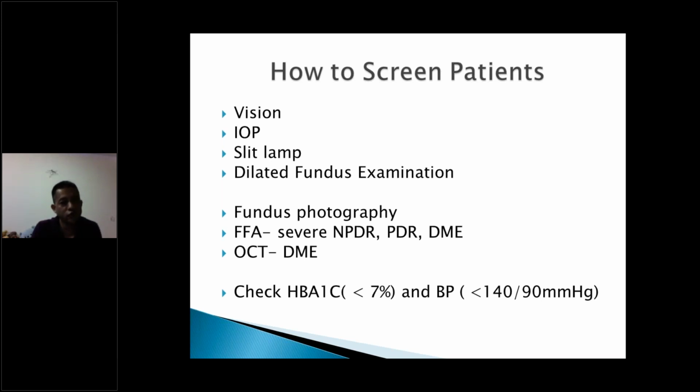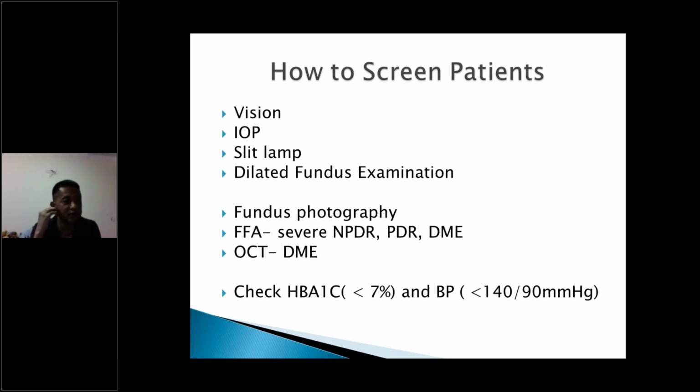Likewise, you can also do fundus photography. Fundus photography is a good means of recording the patient. If the patient is coming on follow-up, then comparing the fundus pictures is a very good way of comparing how the patient has progressed or not. The option is to do a fundus drawing also, which we do, but fundus photography is much better. And likewise, we may also order an FFA,